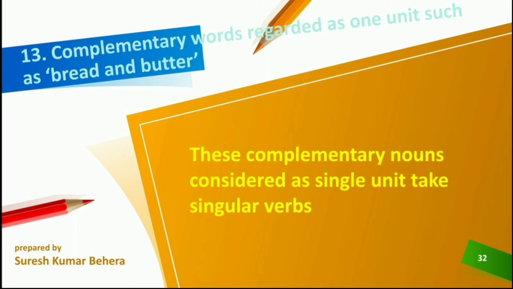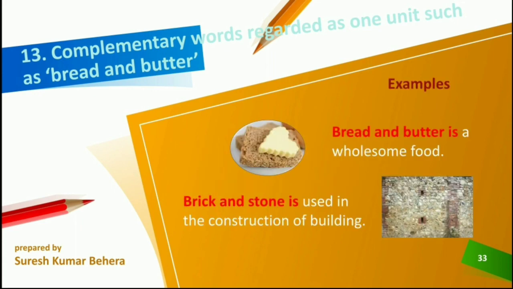Complementary words regarded as one unit, such as bread and butter. These complementary nouns considered as a single unit take singular verbs. For example, bread and butter is a wholesome food. Bread and butter, they are complementary to each other.